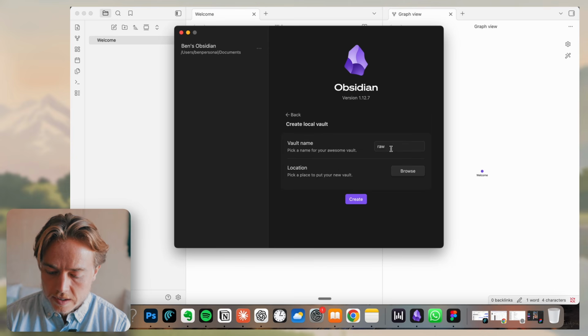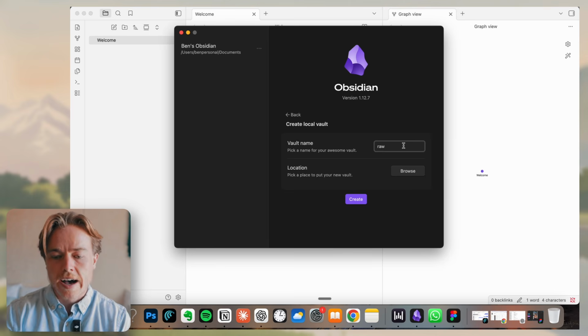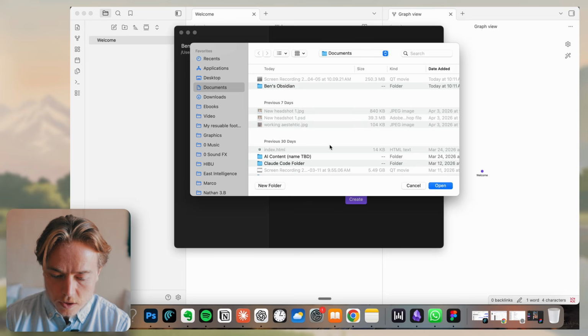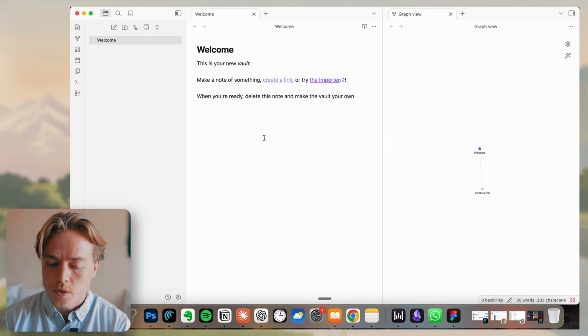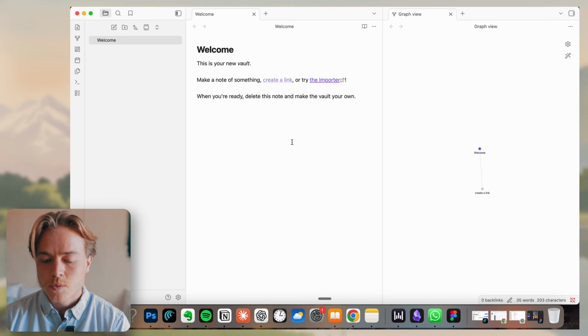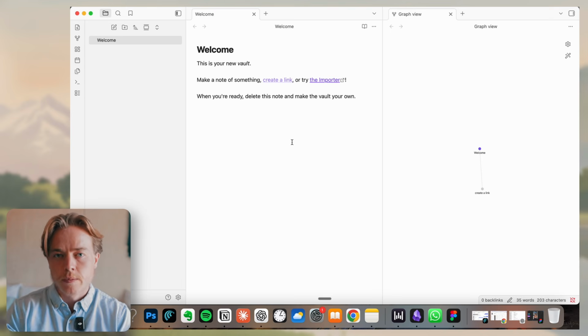So we'll hit create, and then this is where we're gonna give our vault a name. Typically, people use the name raw, as your raw files that you're inputting everything into. And then you'll pick a location on your computer to put this, and hit create. So now we have our new vault, and we don't have to do anything here just yet, because we're gonna compile information and put it into that vault or that folder that we just created.